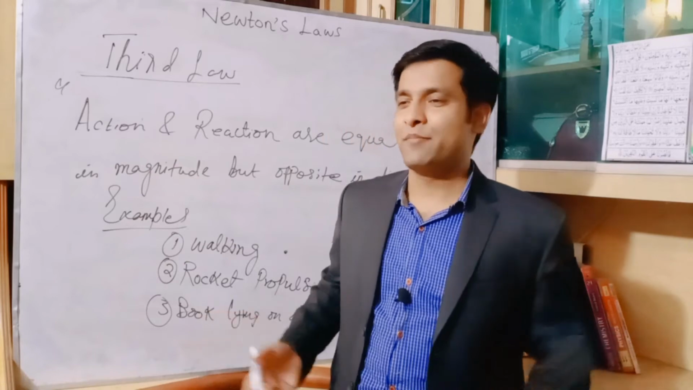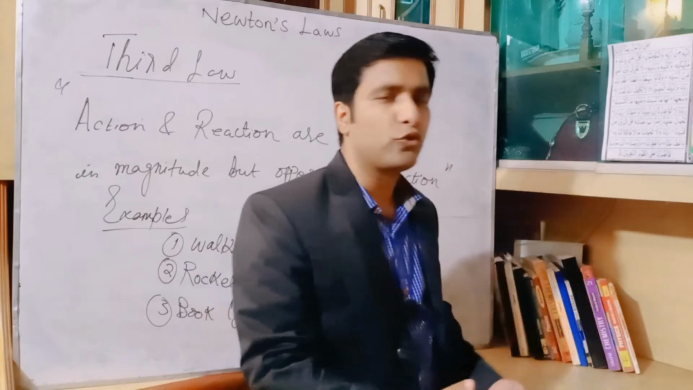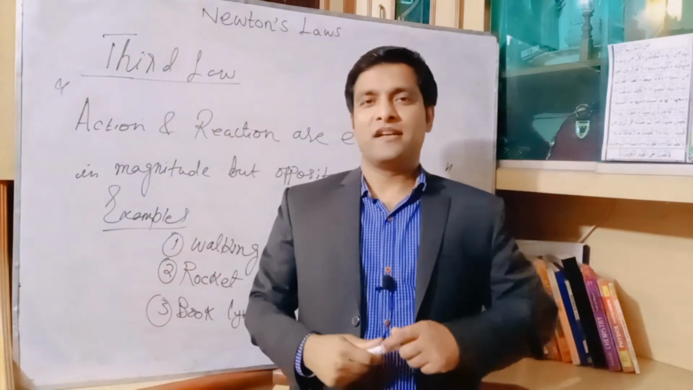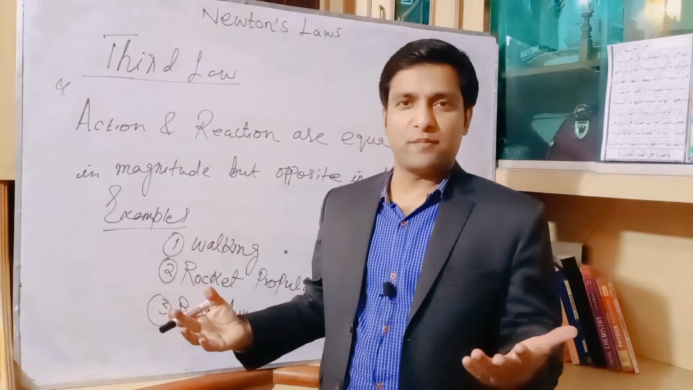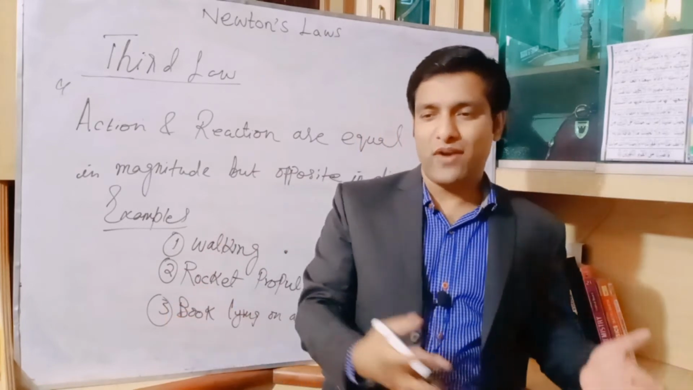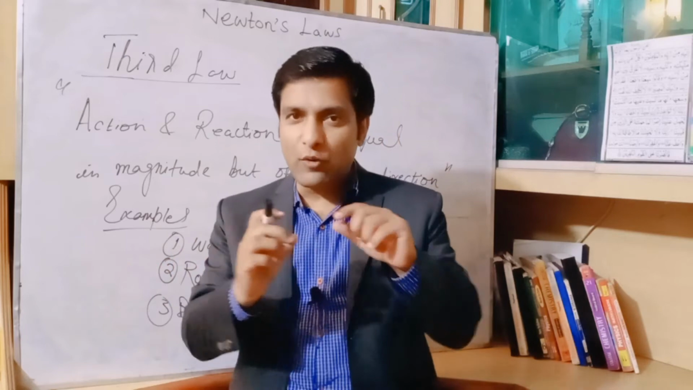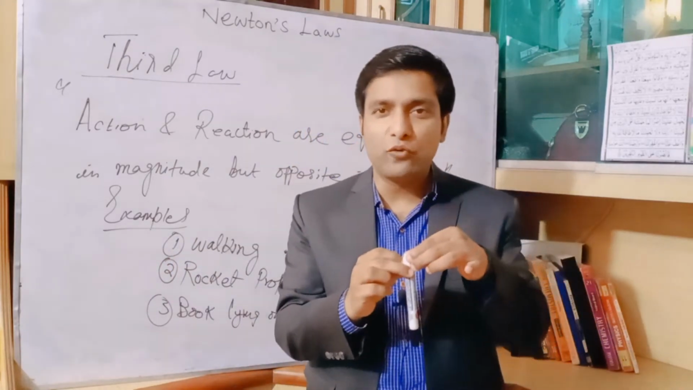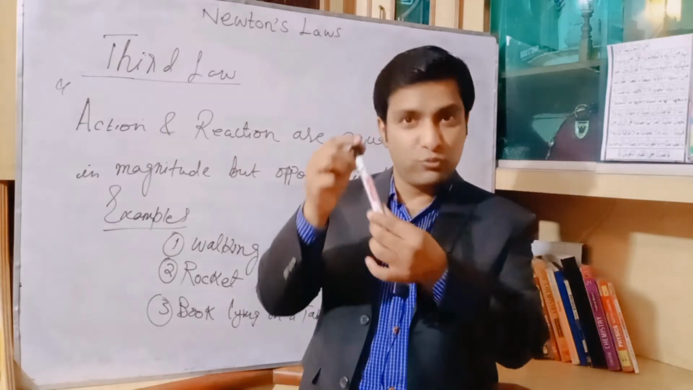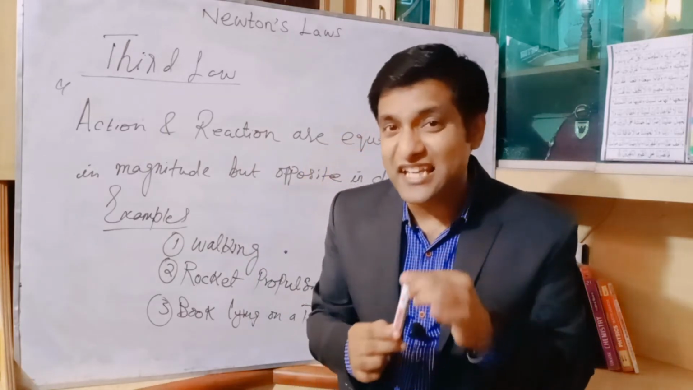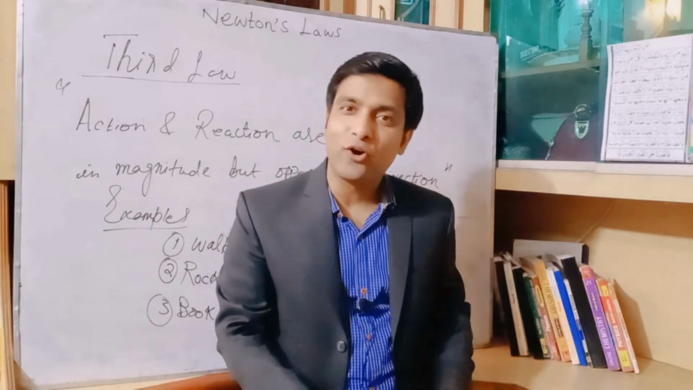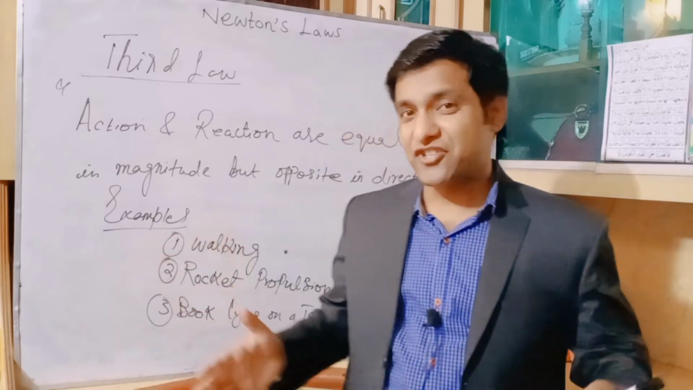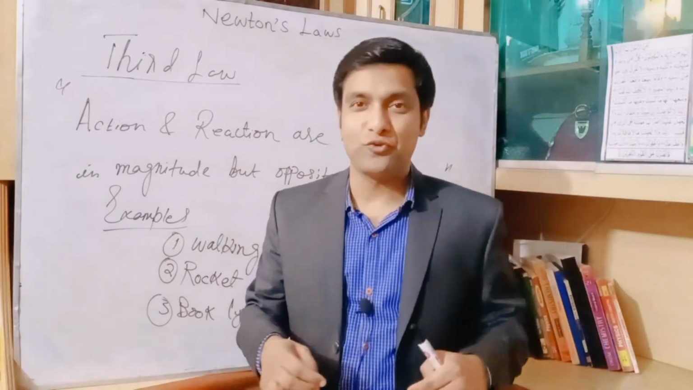The answer is that the table is applying an opposite force in the reverse direction, I mean upwards. That reactional force basically balances the action. Action and reaction are equal in magnitude but opposite in direction, because the weight is downwards and the reactional force applied by the table is upwards, so both forces are balancing each other. That's why the book is not falling on the ground. This is the example of the third law. What is the third law? Action and reaction are equal in magnitude but opposite in direction.